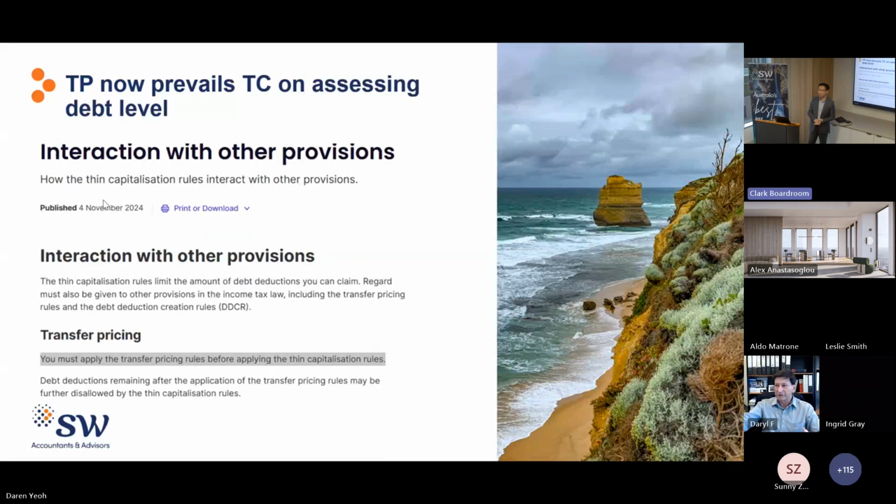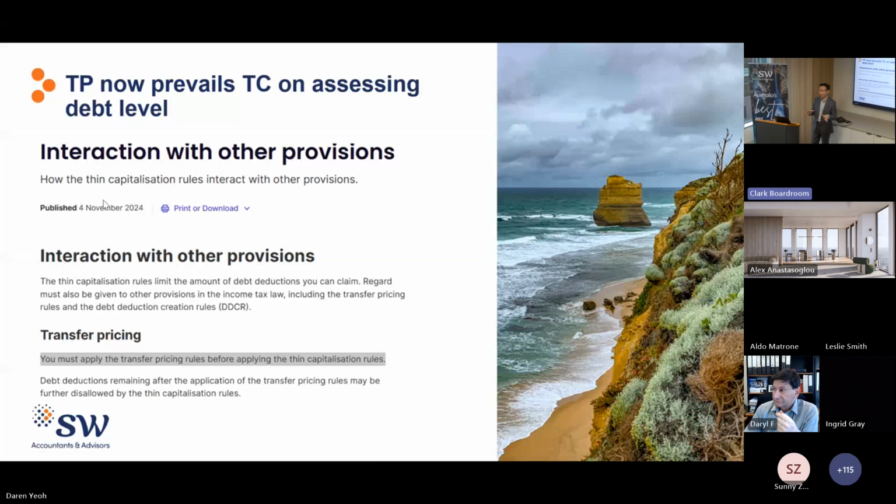So as Darren mentioned earlier, from 1st July 2023 onwards, general class investors need to prove that the quantum of the debt level is supportable under transfer pricing rules if the debt involves an international related party. The ATO has made it very clear that the transfer pricing assessment needs to be performed before ThinCap.